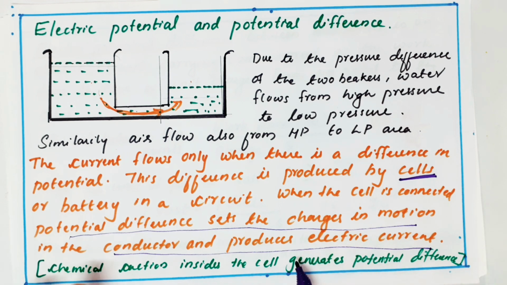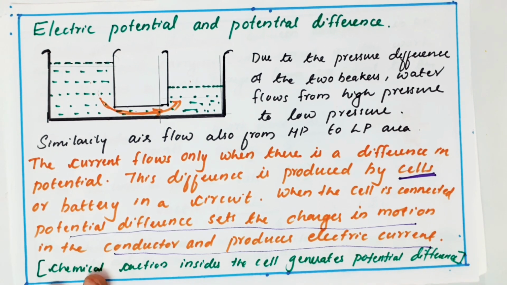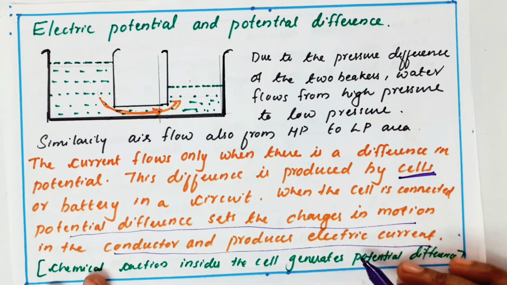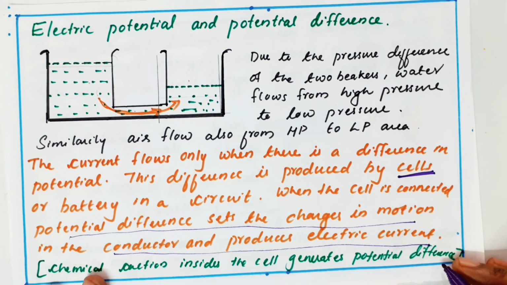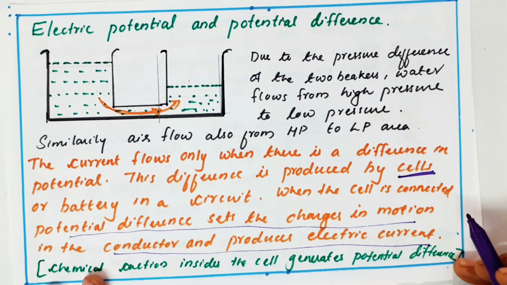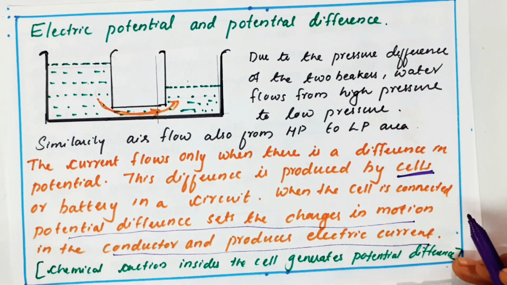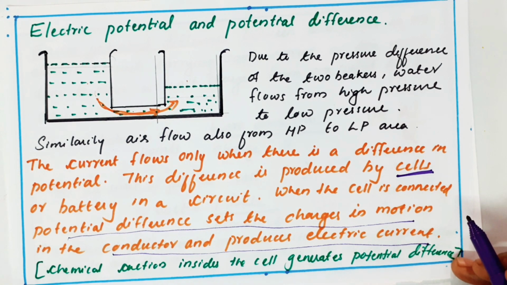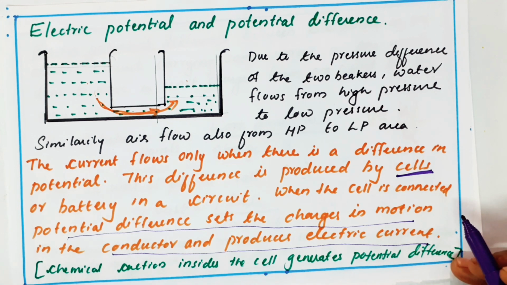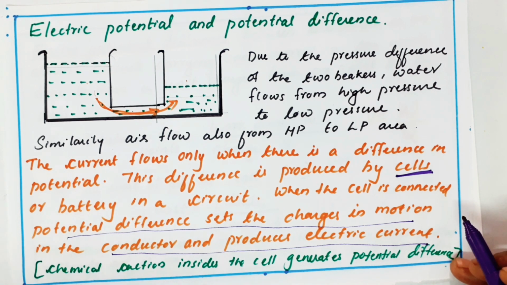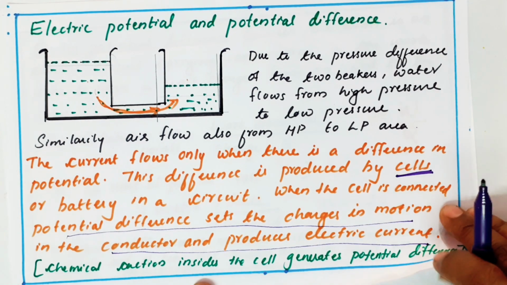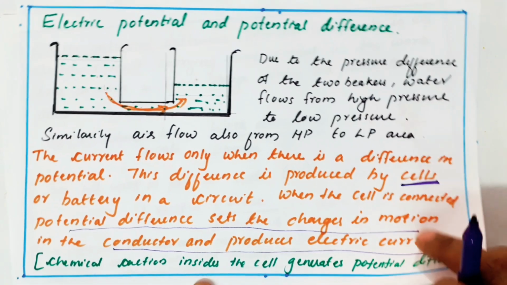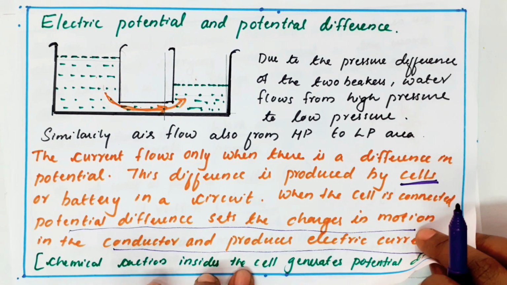So who is giving energy for the cell? Chemical reaction takes place inside the cell, generating potential difference. So I need to tell why we are connecting a cell or a battery in a circuit, because we need energy to push our electrons. So that is called by the name potential difference.